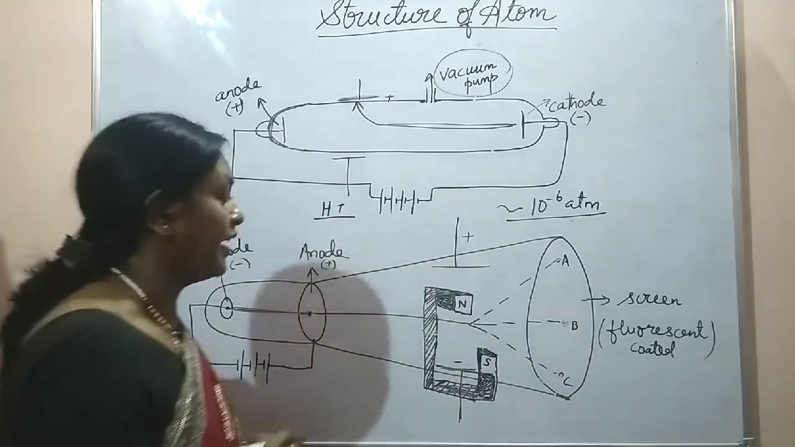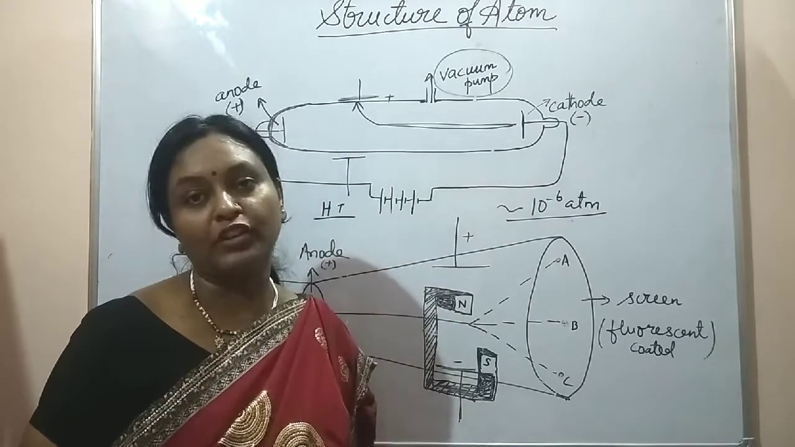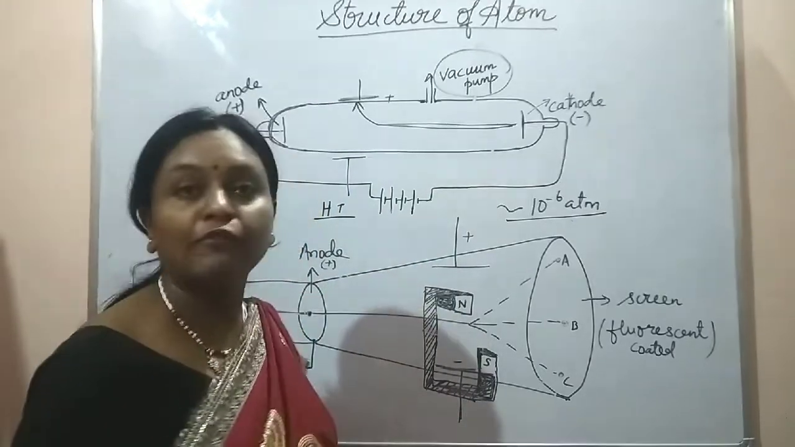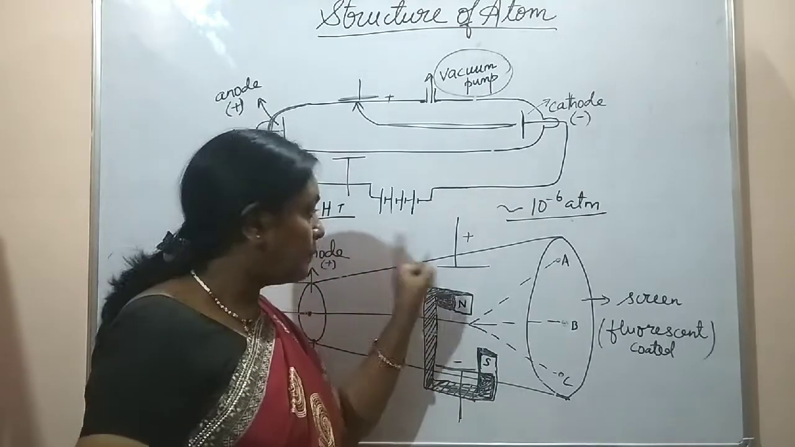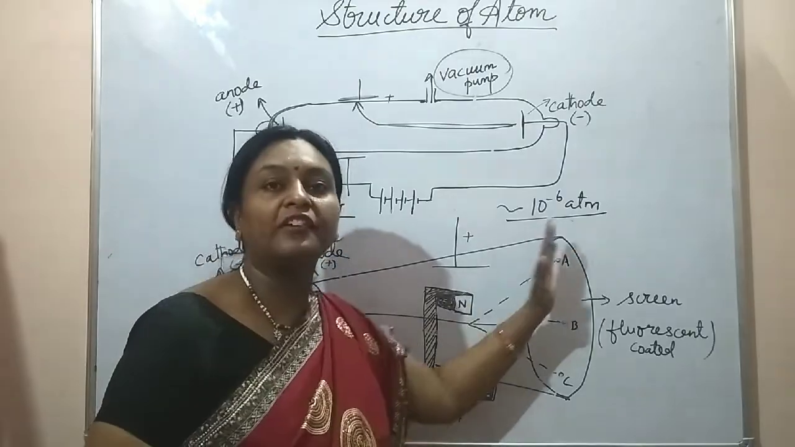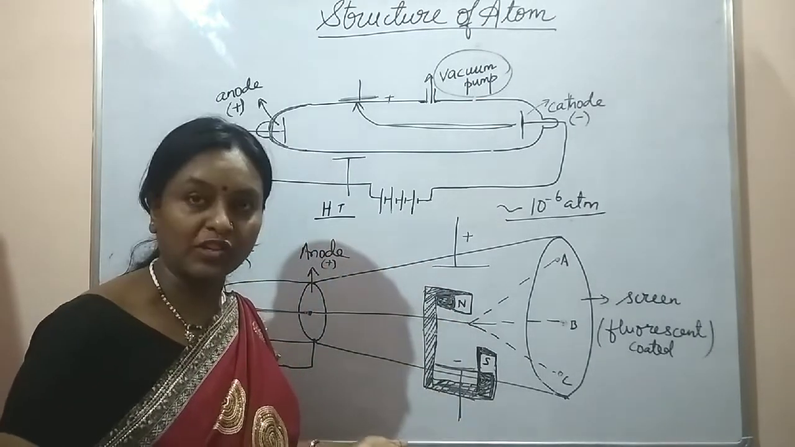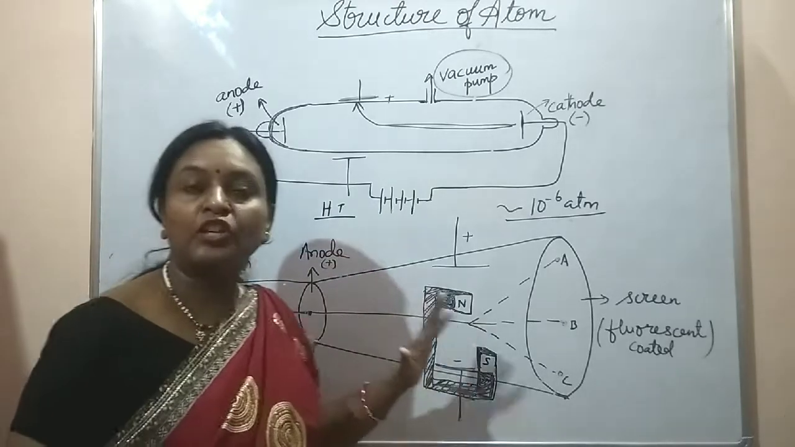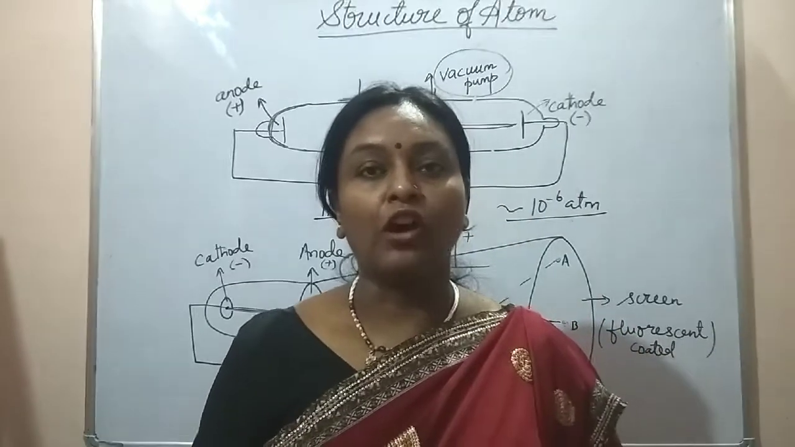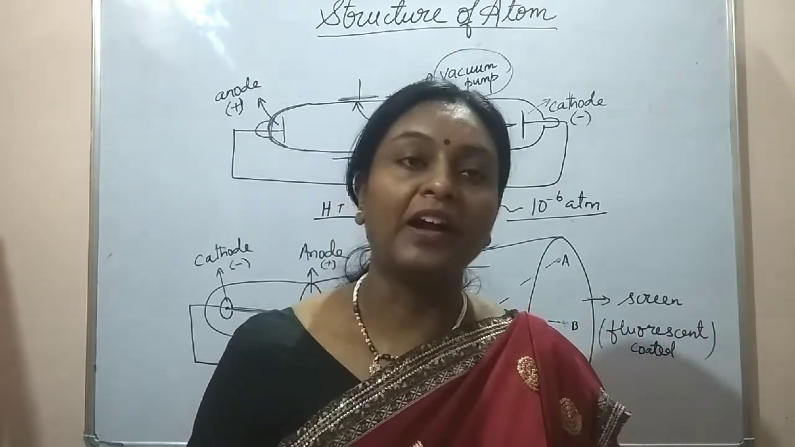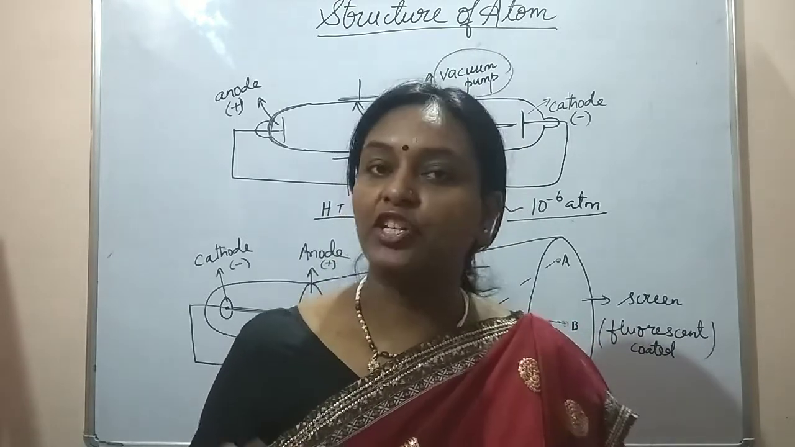Now you have to keep in mind the factors upon which the deflection of electron would depend. Deflection of electron would depend upon the strength of magnetic and electric field. Stronger the electric field, more the deflection. Stronger the magnetic field, more the deflection, and vice versa. The deflection also depends upon the mass of the particle. If you have got a heavy particle, deflection will be lesser. If you have got a light particle, deflection will be more.